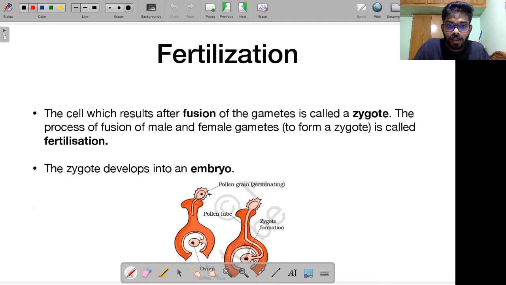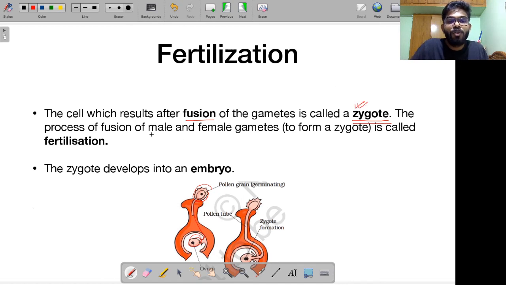As you can see over here, the pollen grain has landed. After that, it starts making this pollen tube. This pollen tube extends and it is meeting this ovum or the female gamete, that is the egg. When they are meeting, there is a process of fusion taking place. The cell which results after fusion of gametes is called a zygote. So the male gamete and the female gamete are fusing together. This is resulting in the formation of the zygote.